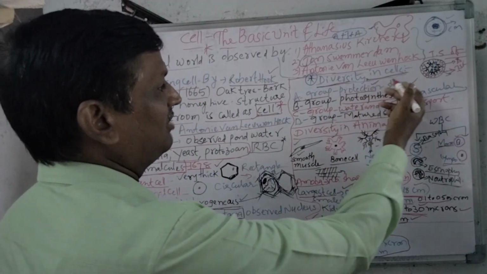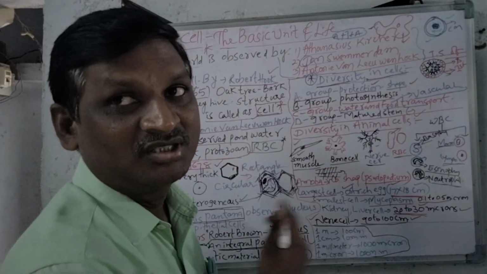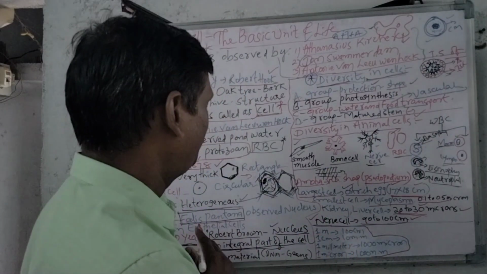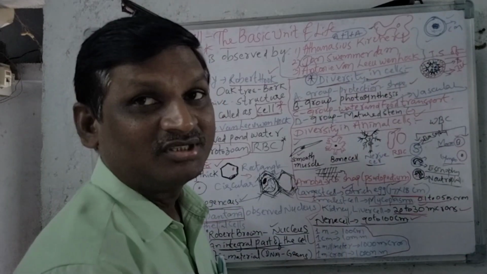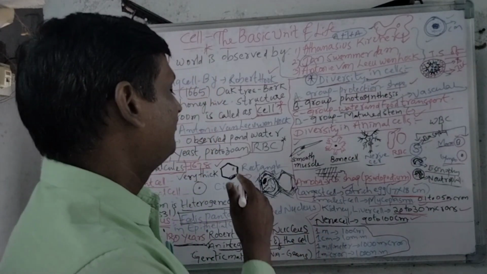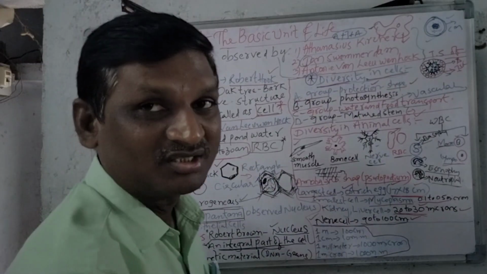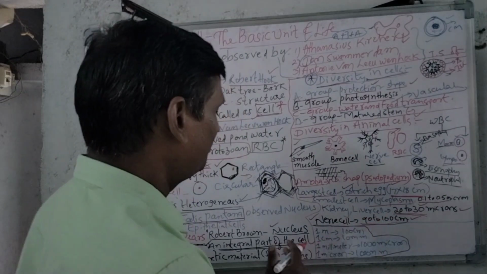And next one is diversity in cells, diversity in animal cells. Then plant cell and animal cell differences. Generally, plant cell is rectangular in shape, whereas animal cell is circular in shape. In plant cell the nucleus is at the side, whereas in animal cell the nucleus is at the center of the cell. Plant cell has a cell wall, but animal cell doesn't have a cell wall. These are the very most important points, remember.